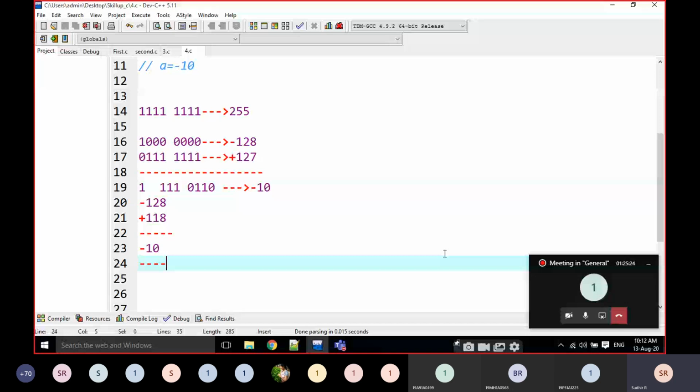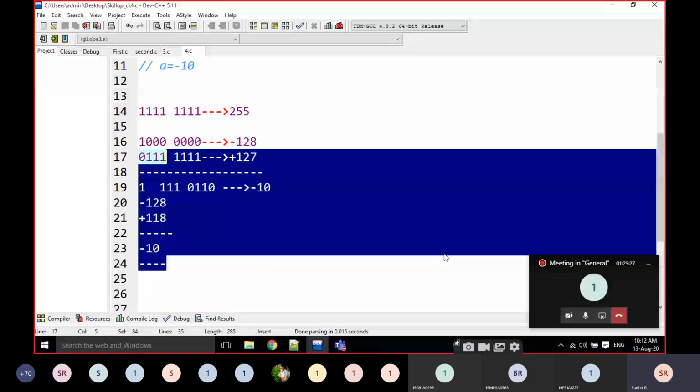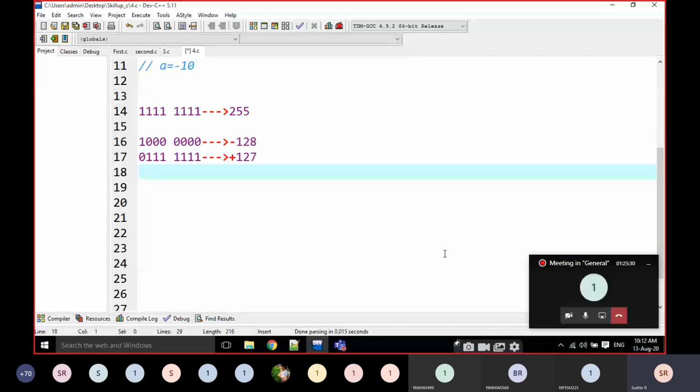I am going to give you one more example, then it will be clear for you. For example, I am going to calculate minus 60, a very big number. Can you tell me the binary value for 59?